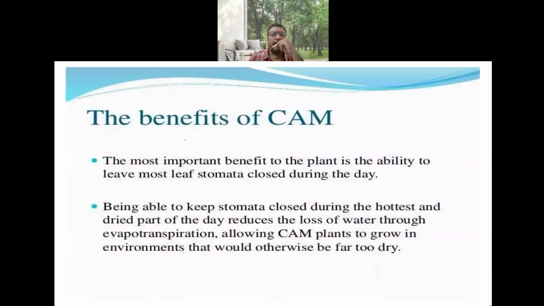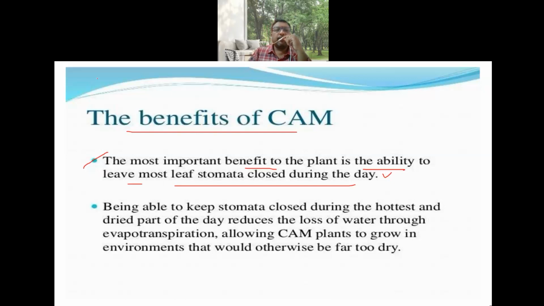So what are the benefits of the CAM cycle to the plants? The most important benefit to the plant is the ability to keep the leaf stomata closed during the daytime. Because of this CAM cycle, the main benefit to the plant is that the stomata remain closed, they are not open. So that is one major benefit.